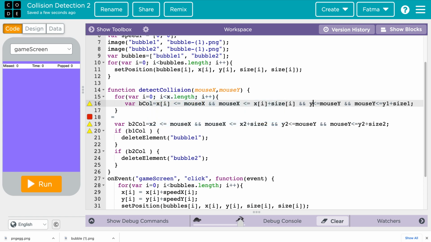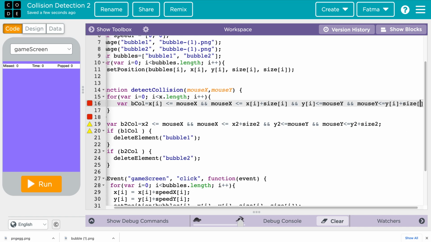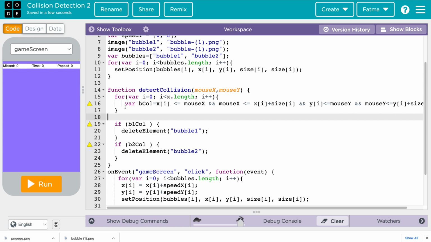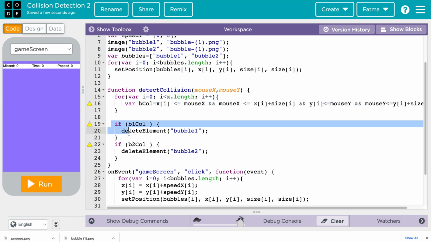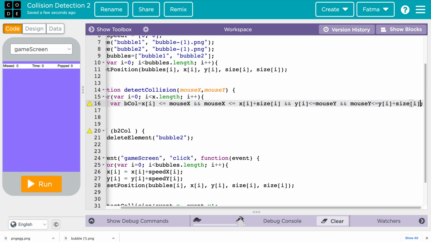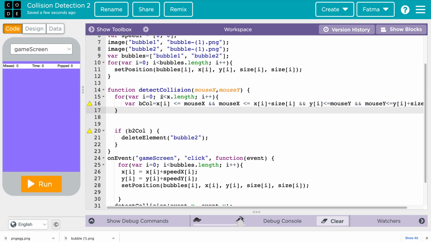And then we are going to do the same thing for the other one. Mouse y is a variable, and mouse y bracket, same thing for the size. Okay, so now we are going to remove this one. So if we first find the collision, whatever the current element is, the 0 to 1 is the bubble. Yeah. So if that is a collision, we want to delete that element, but we also want to delete it from the current one too.